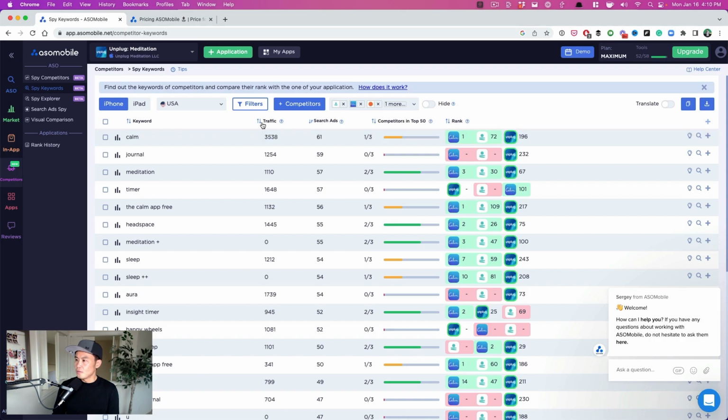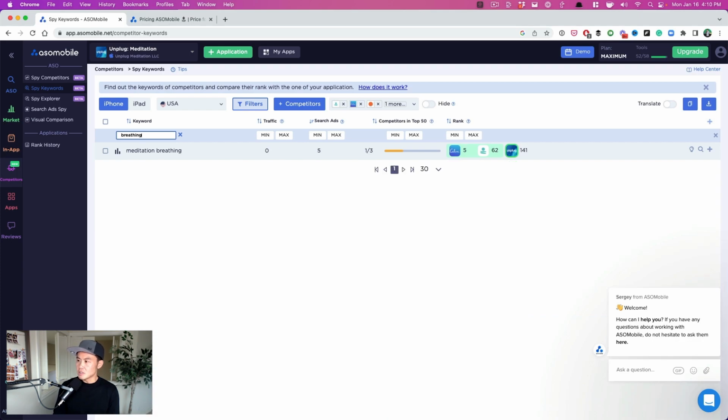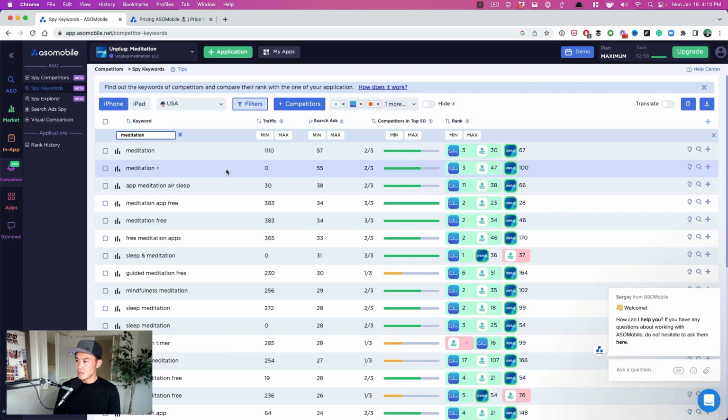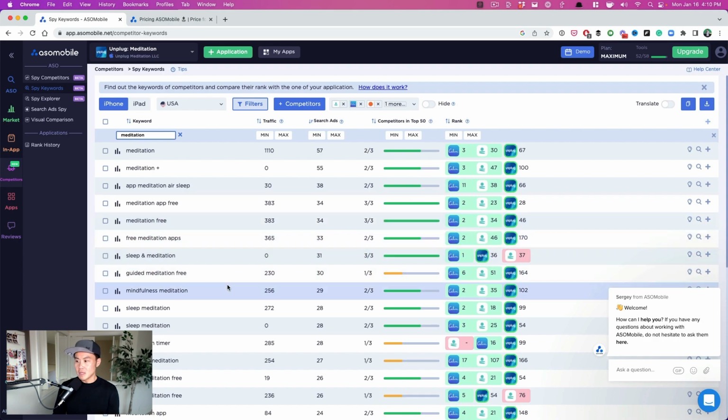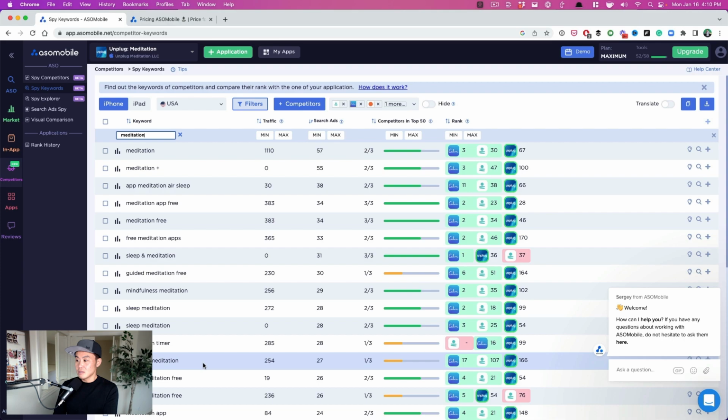Next, you can also filter off of these keywords. So I'm going to hit filter. So maybe I want to go into breathing and see. So there's meditation breathing. If there's any keywords that I might be able to find around that, or maybe around meditation and see which keywords I might be missing on. So sleep meditation, possibly Christian meditation. That's a very interesting keyword if that's an app that I wanted to target.